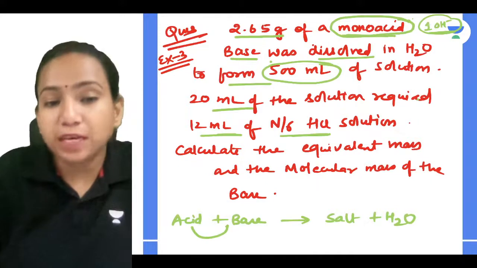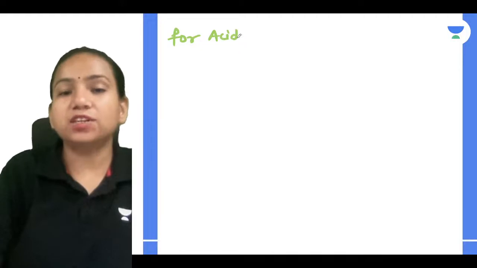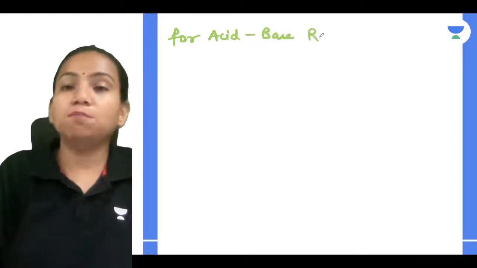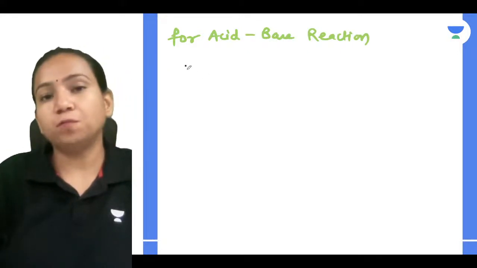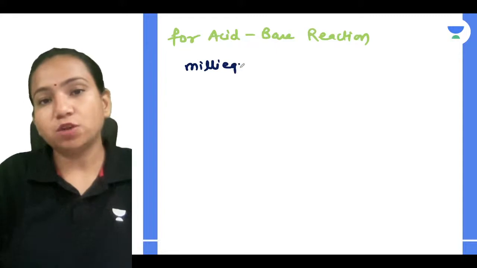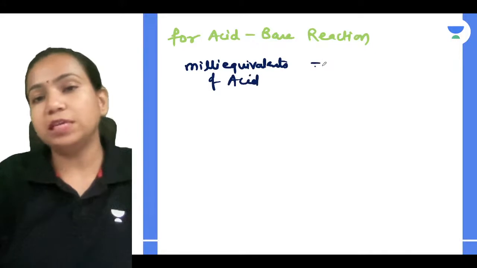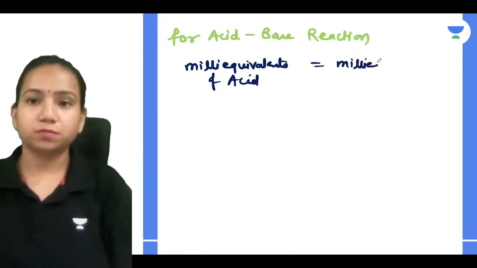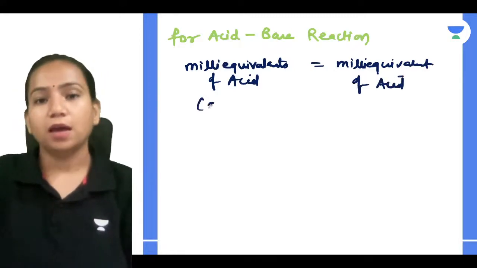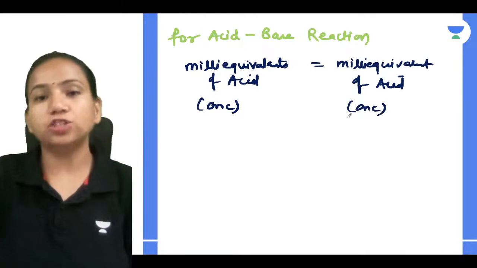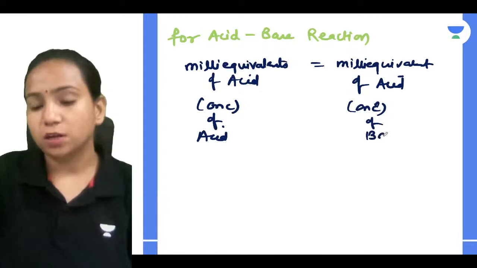So for an acid base reaction, always remember, the milli equivalents of acid will always be equal to milli equivalents of base. Or we can relate that the concentration of acid will be equal to the concentration of base.